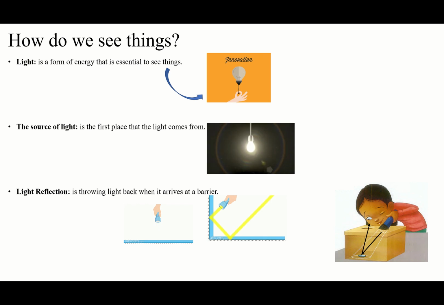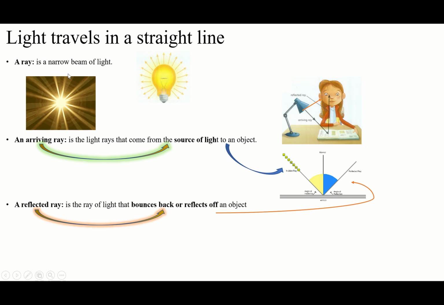When you say reflection, it means throwing back, bouncing back, reflecting back, reflecting off. Okay, so throwing light back when it arrives at a barrier. It means we must have a barrier for reflection. Without a barrier, we don't have reflection. And we said a ray is the narrow beam of light that is here. We see they are going to go straight.